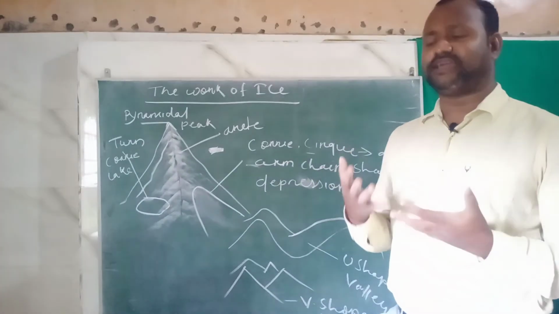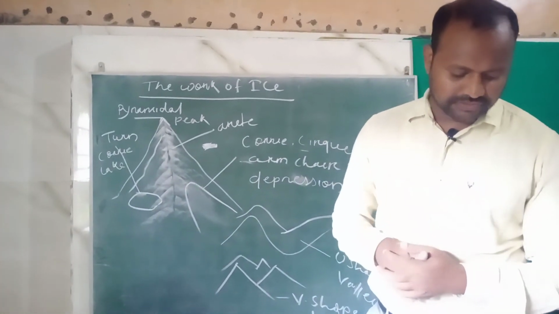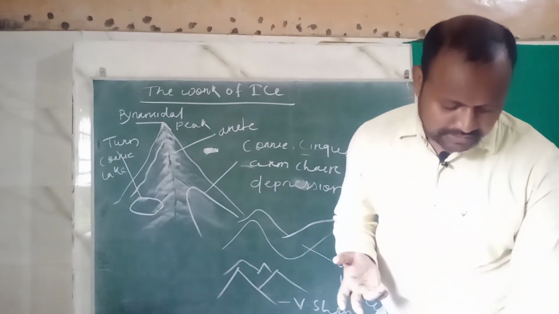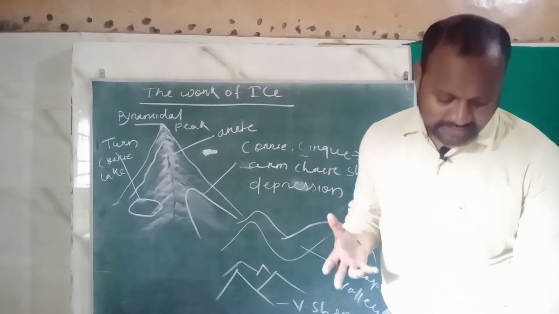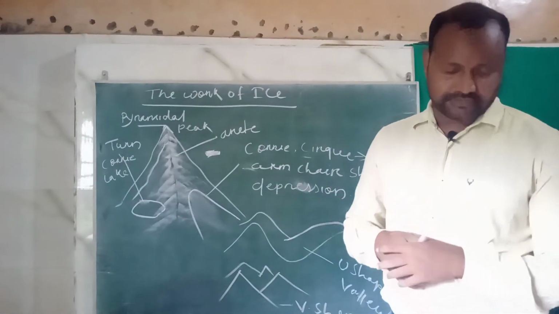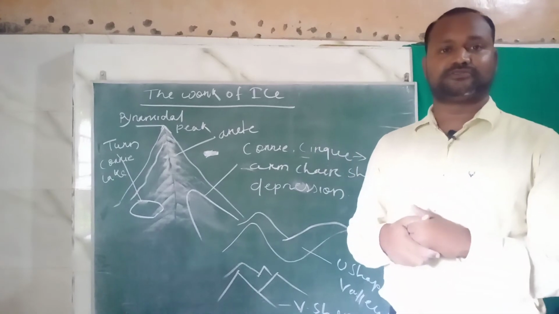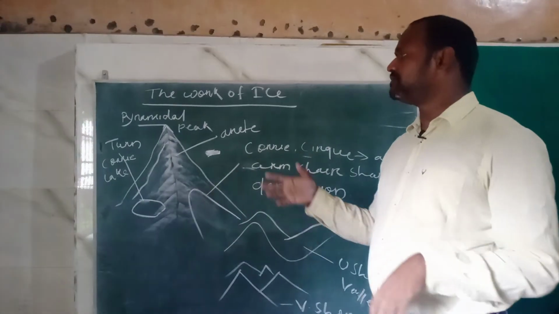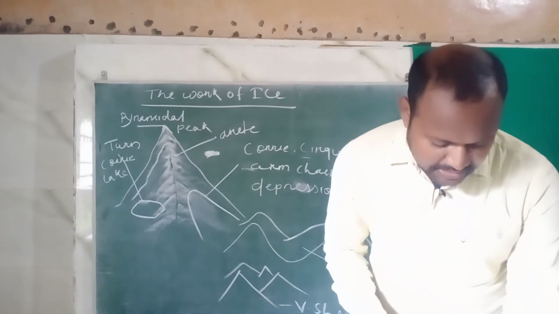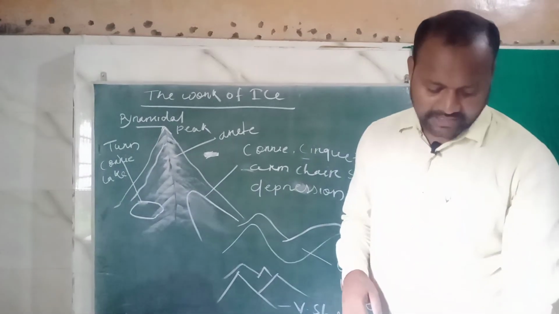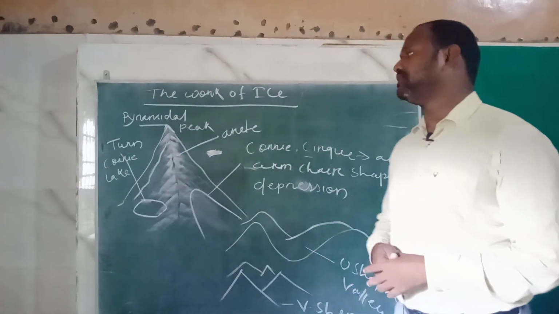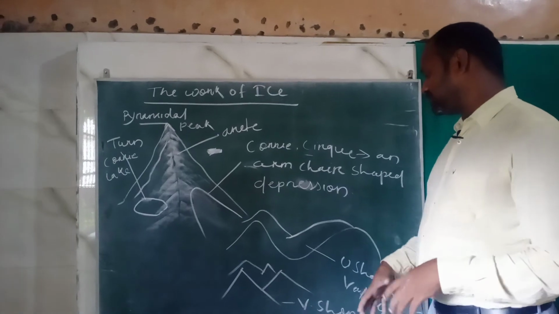Such pyramidal peaks are also known as mountain peaks, or we can say horns. One pyramidal peak you can find is the Matterhorn in Switzerland. So this is one example of a pyramidal peak. So this is all about this chapter.